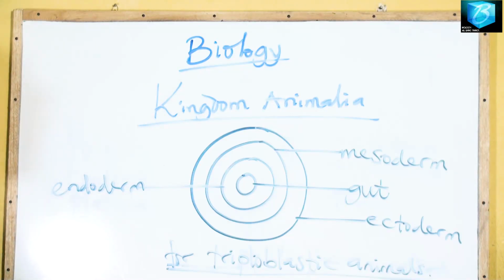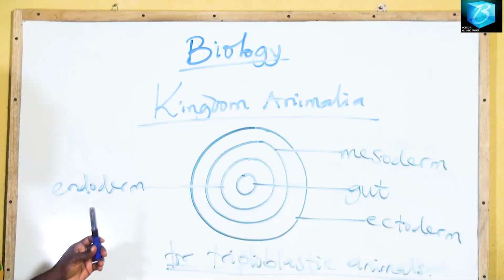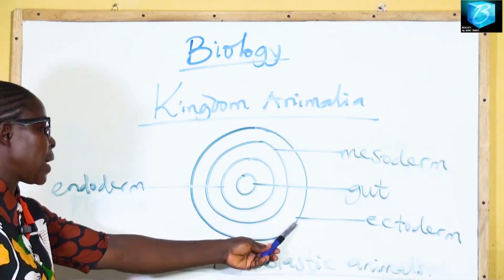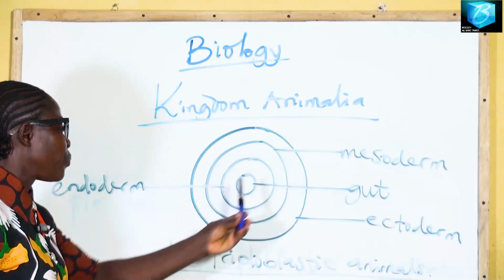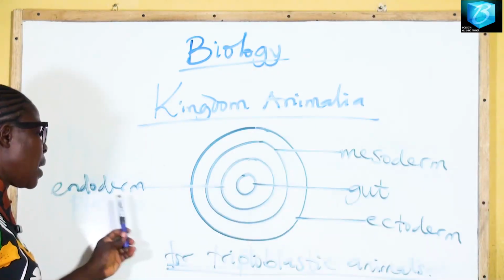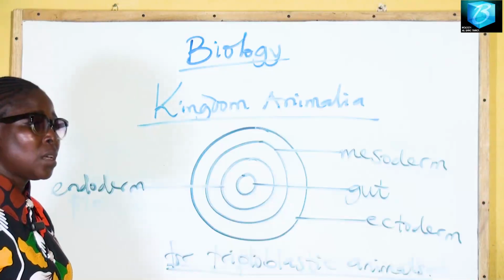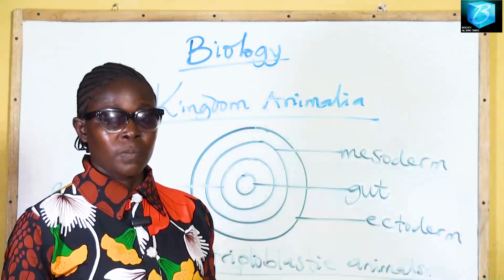And within the endoderm we have the gut. They have the ectoderm, the outermost layer, followed by the mesoderm, and then we have the endoderm. And within the endoderm, we have the gut, that is the digestive system.